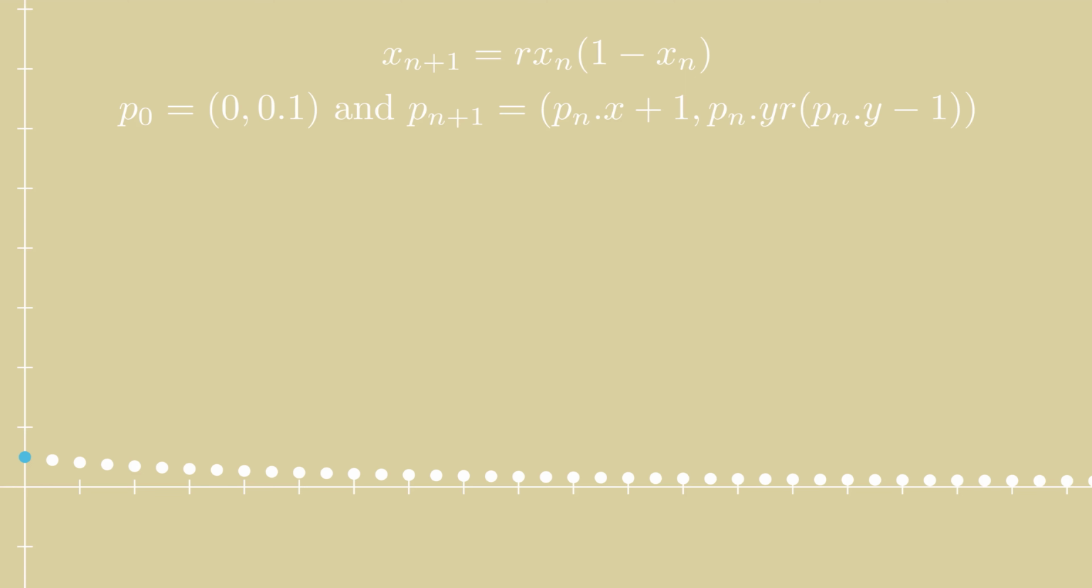Plotting this and setting the r value to something arbitrary like r equals 1, we can already see a curve forming. What does this curve represent? Excellent question. It simply shows how a number, the y value of p sub 0, will evolve over time. To show the curve more clearly, we have incremented the x-coords of each iteration by 1 to represent time.